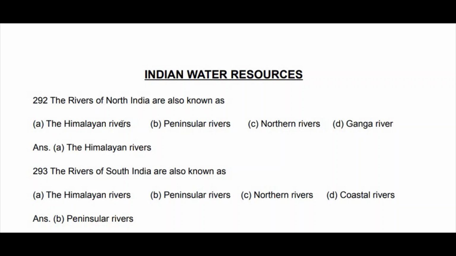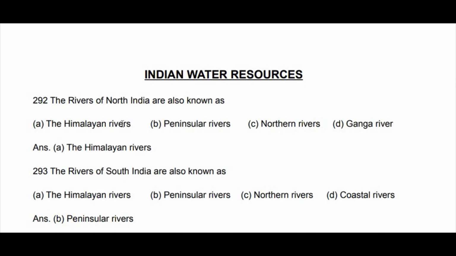Another: Ganga, Brahmaputra, Godavari. Another: Ganga, Brahmaputra, Yamuna. And another: Mahanadi, Brahmaputra, Sutlej. In that, Ganga, Brahmaputra, Yamuna are the North Indian rivers. Like that they may ask.